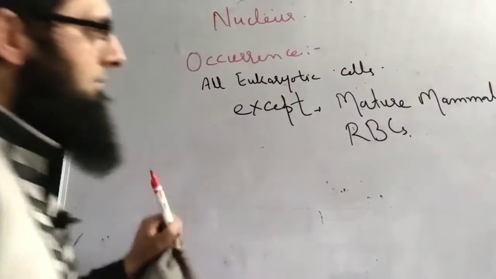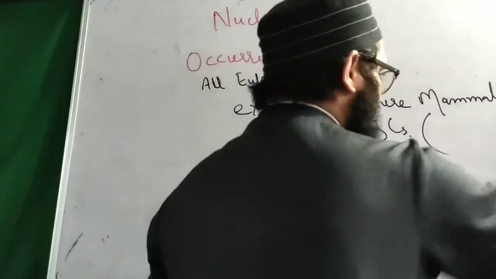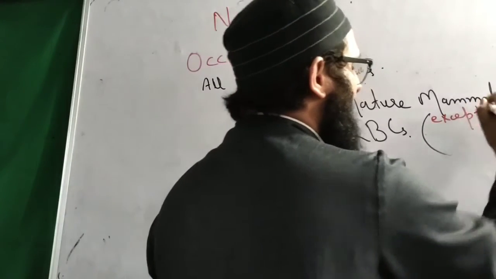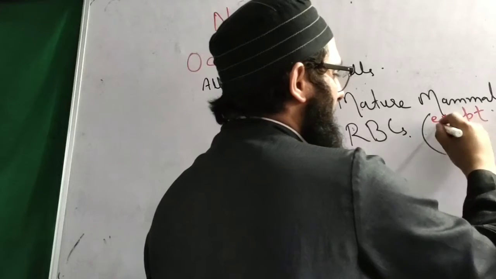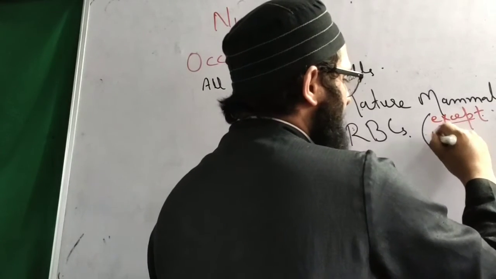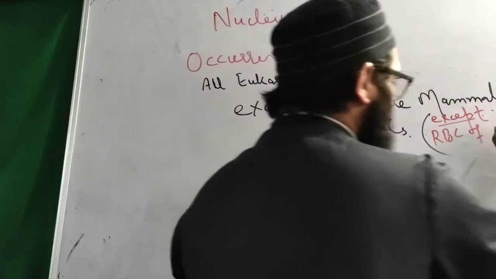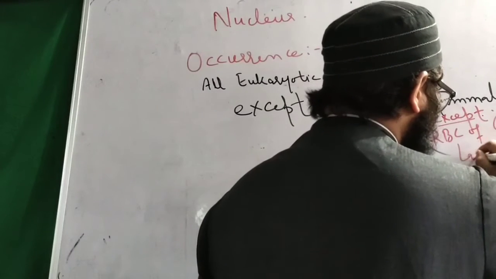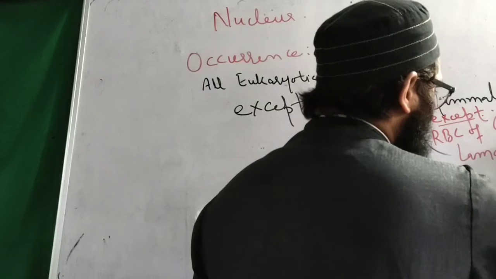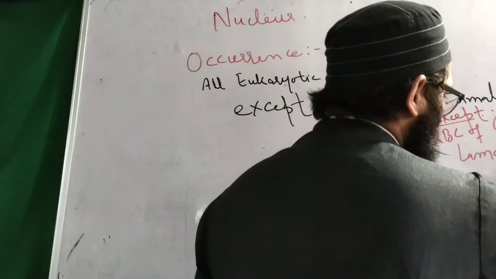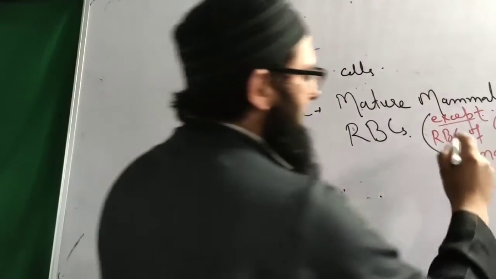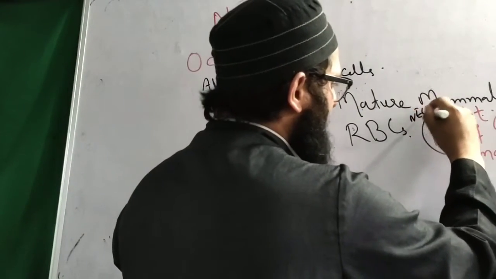Clear? But here is another exception: in the RBC of camel and llama, the nucleus is present. This point may be asked in examinations, sometimes entrance examinations. NEET point.